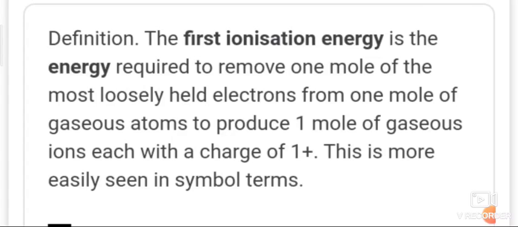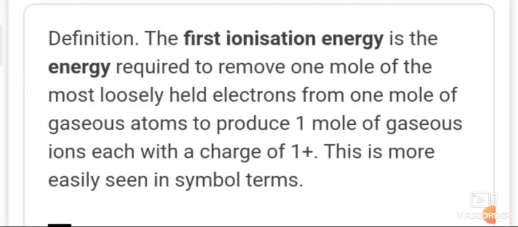Next, why does oxygen have lower delta H than nitrogen and fluorine? Here also, on account of the special stability associated with the half-filled p orbital. Nitrogen has a half-filled p orbital, 1s2 2s2 2p3, so the delta IH, the ionization enthalpy of nitrogen, is higher than expected.